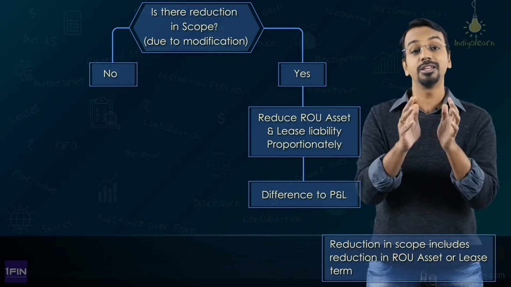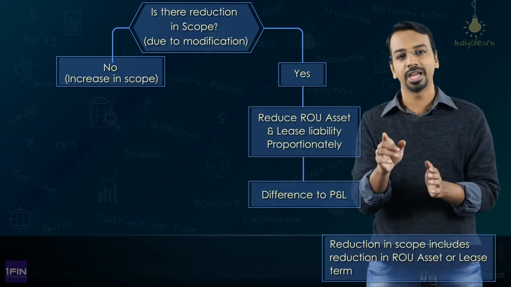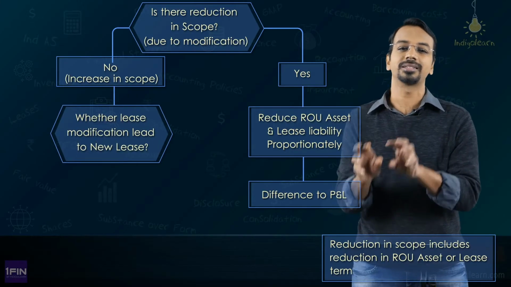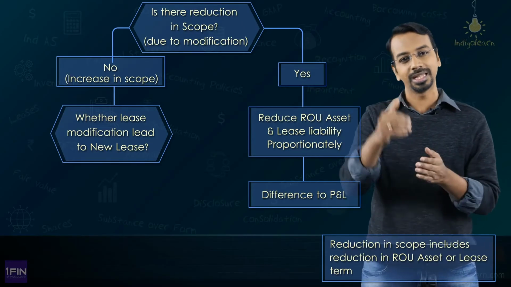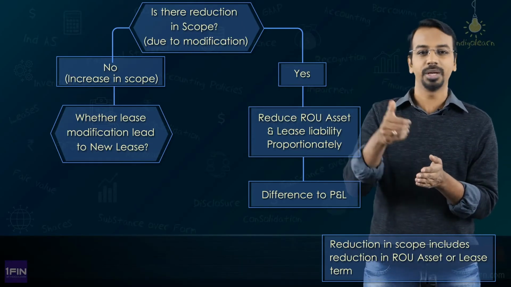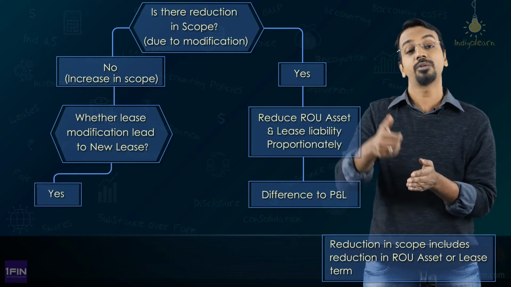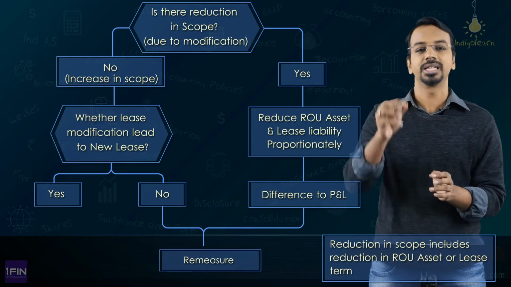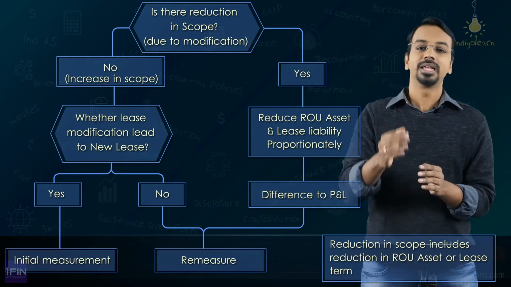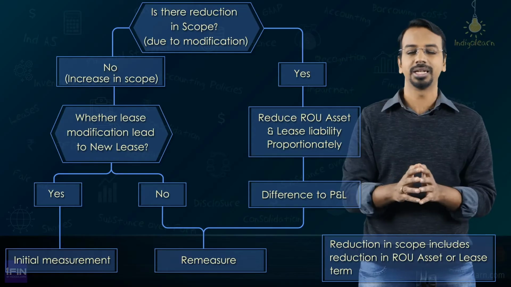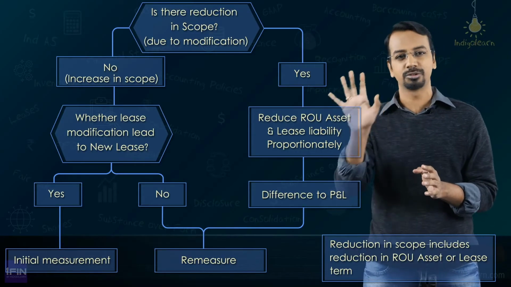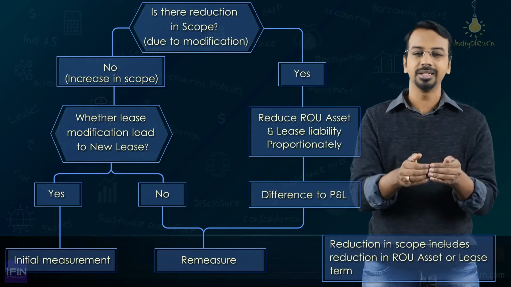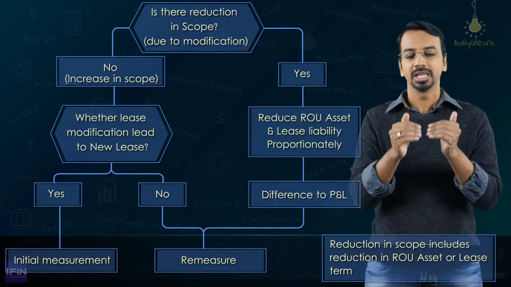Okay. Now, if there is no reduction in scope, then you have to check whether the lease modification qualifies to be accounted for as a separate lease. Okay. If there is no reduction, then there could be an increase. Now, that increase also may qualify as a separate lease, it may not qualify as a separate lease. So, the next thing that you need to check is, does it qualify as a separate lease? If the lease modification qualifies as a separate lease, you will account for it separately. There is no confusion in that as well. But if it does not qualify as a separate lease, then you will do the remeasurement.